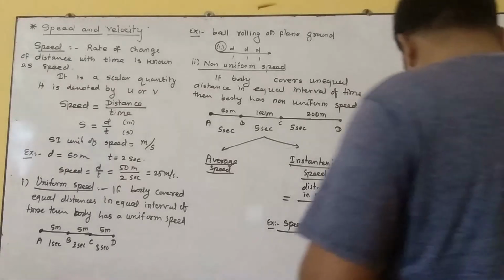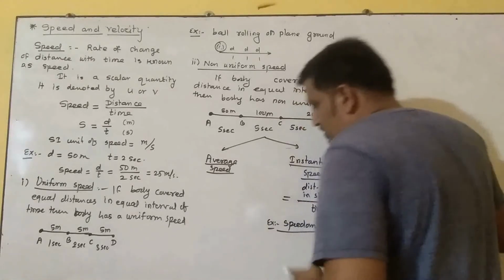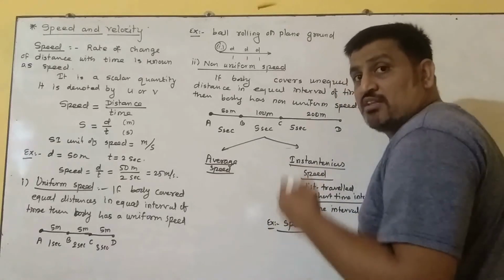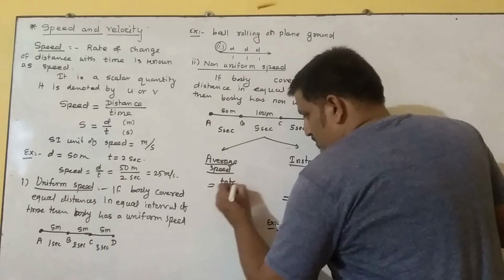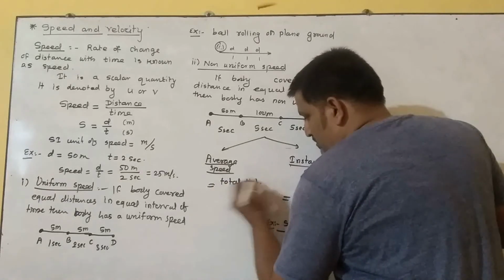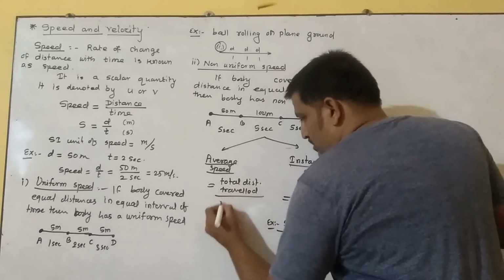Next is average speed. It is the ratio of the total distance traveled by the body upon the total time required to cover the distance. Okay? Total distance traveled upon total time required.